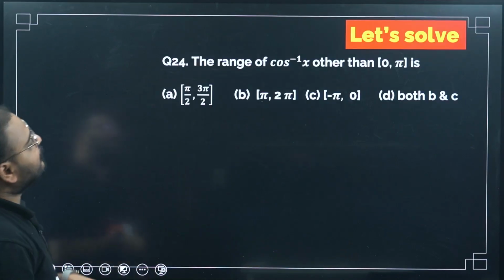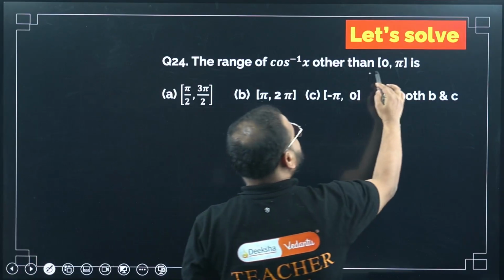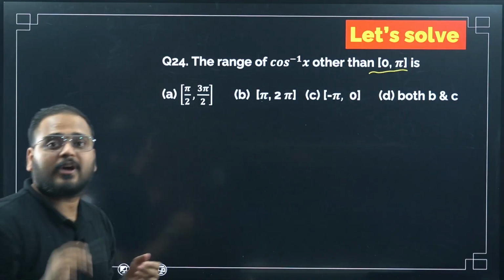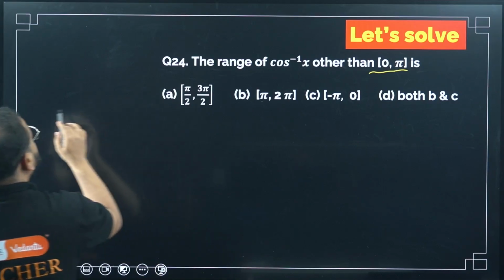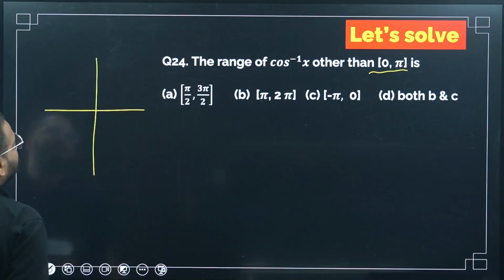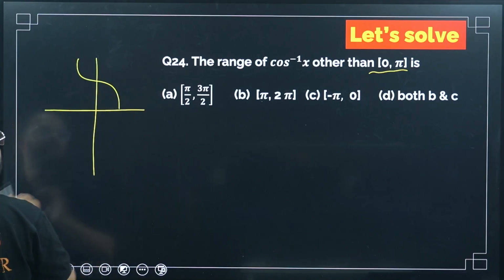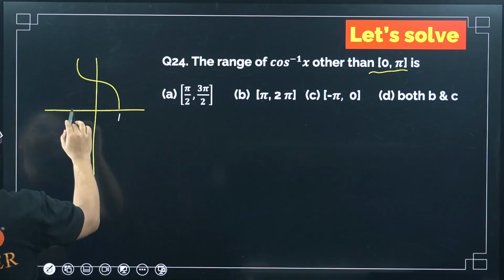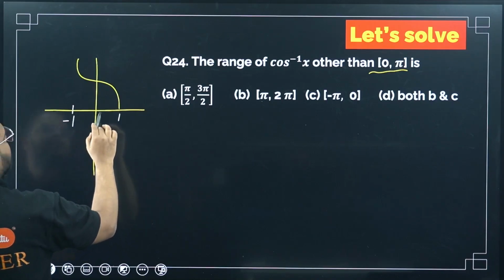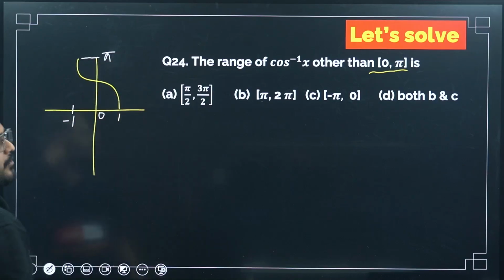24th problem. Range of cos inverse of x other than the principal branch. Remember the principal branch if you are considering it. Look at the graph of cos inverse. This is my 1, this is my minus 1, and the values are 0 and pi.